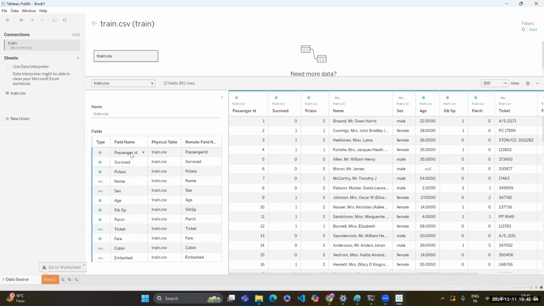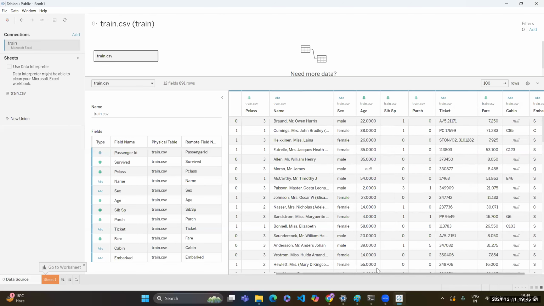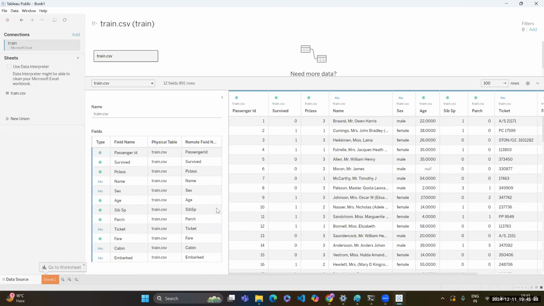So this is a Titanic data. In this particular data, we have the data of the passengers that boarded the Titanic when the Titanic sank. We have a couple of columns for that data set. First, passenger ID: one ID is assigned to each passenger, that is passenger 1, passenger 2, 3, 4, and so on.